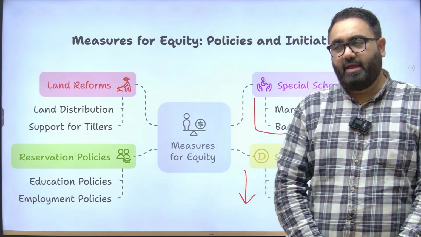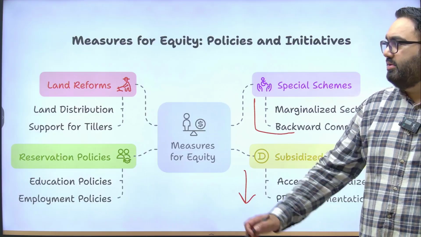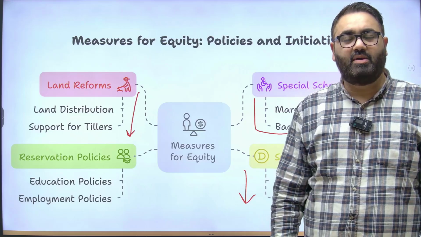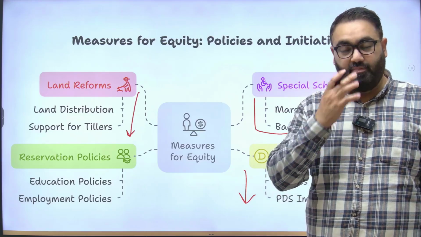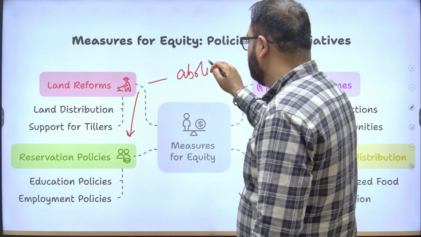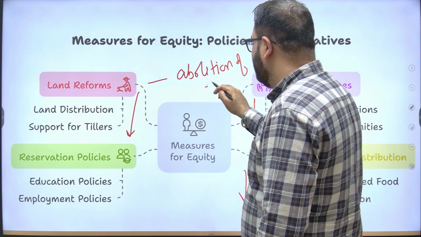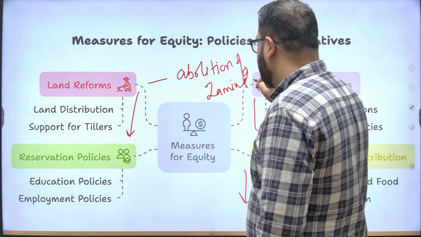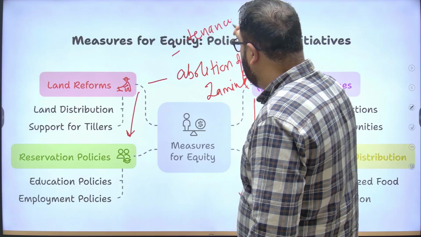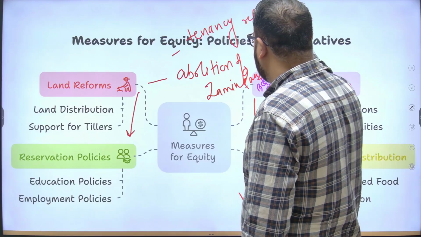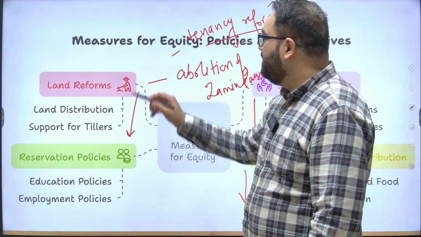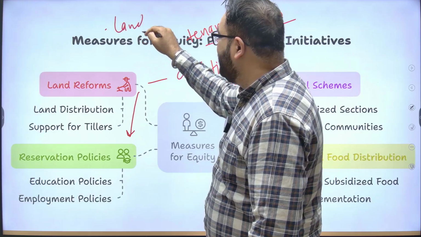The government, after independence, also introduced multiple land reforms. Land reforms was one of the first things that the government of independent India introduced, especially to reform the agriculture sector. Most of them, for example, included abolition of zamindari. So the zamindars, that is the intermediaries who were given the ownership of the land, that was removed. We also had the tenancy reforms, that is the tenants who used to work on that land for many decades were given certain rights. And most importantly, we introduced land ceiling laws as well.